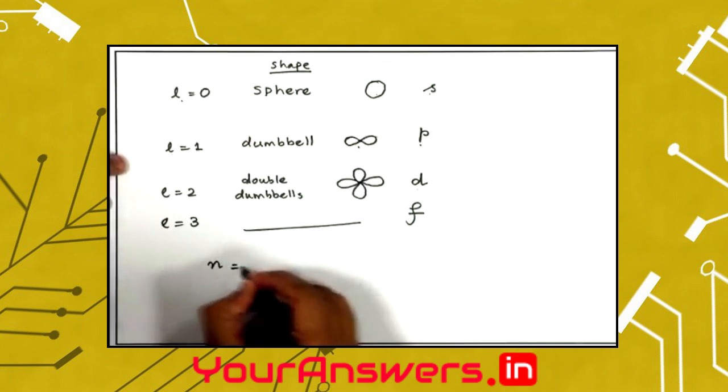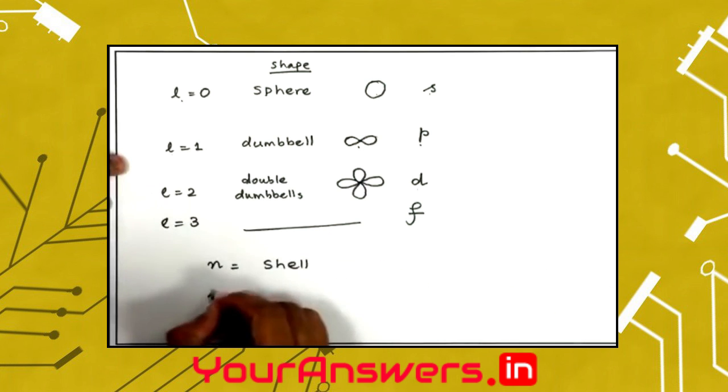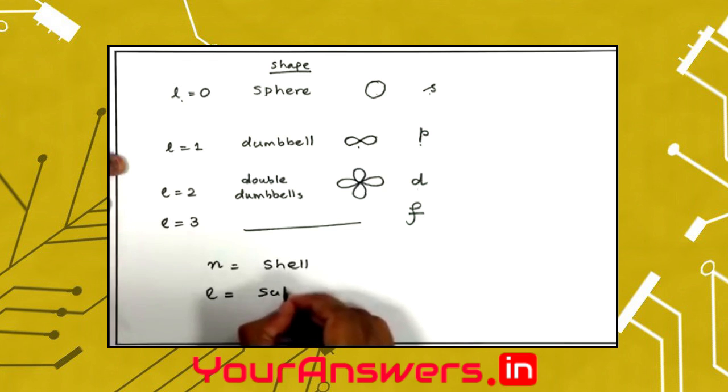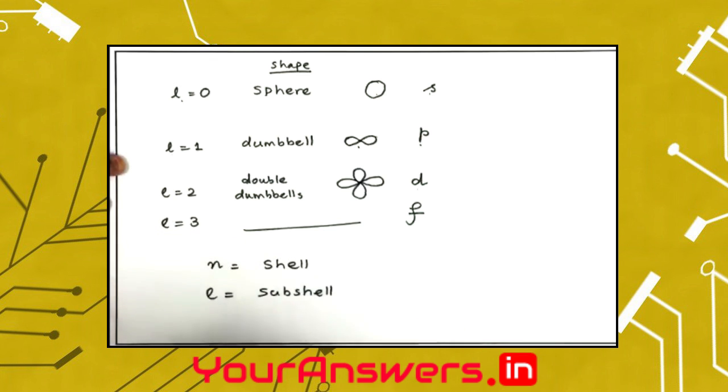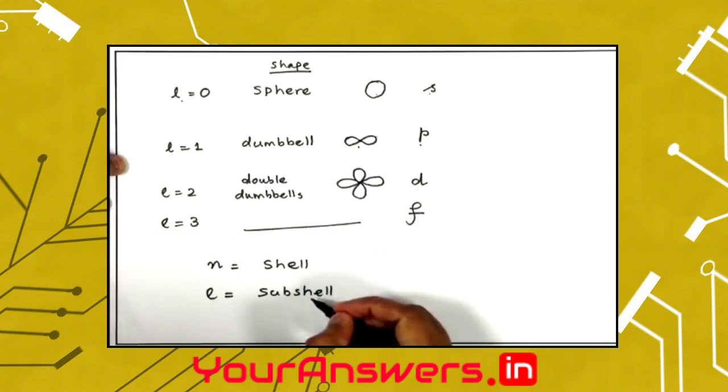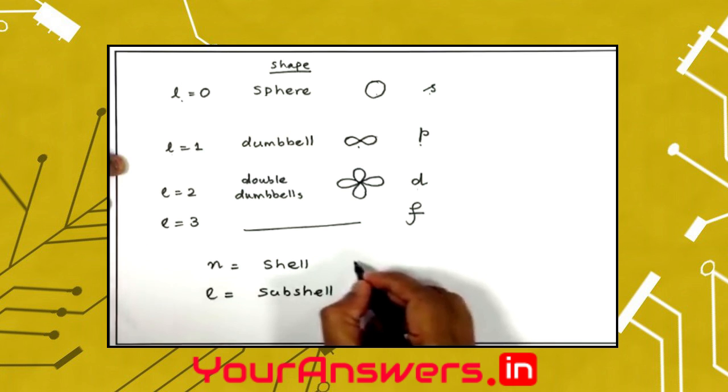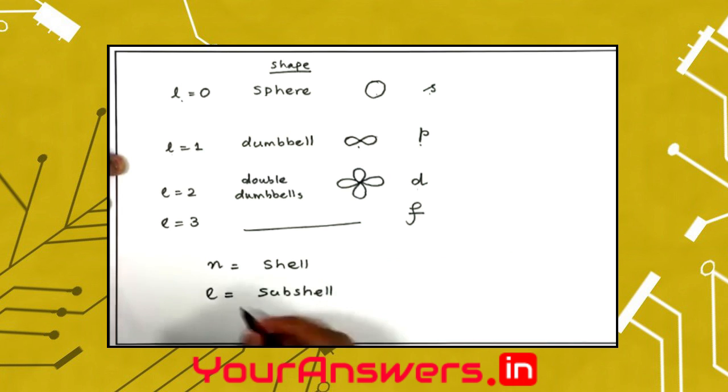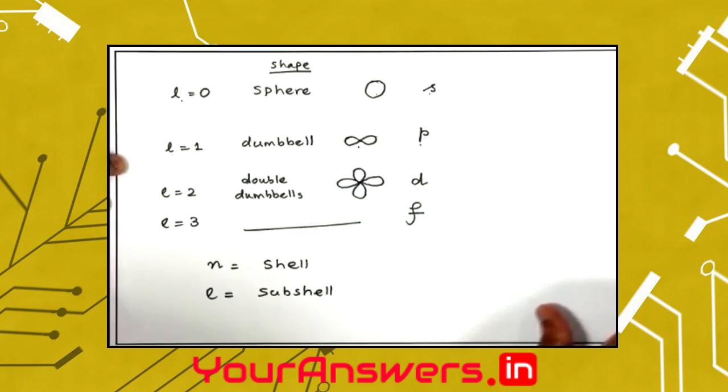So, if n was called shell, these L values represented what we will call subshell. So, n is shell, L is subshell, n can be 1, 2, 3, 4, 5, L goes from 0, 1, 2, 3, 4 until n minus 1.